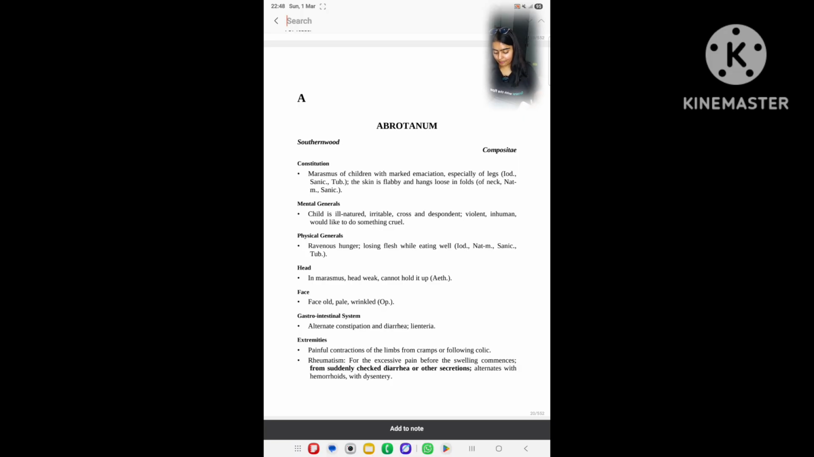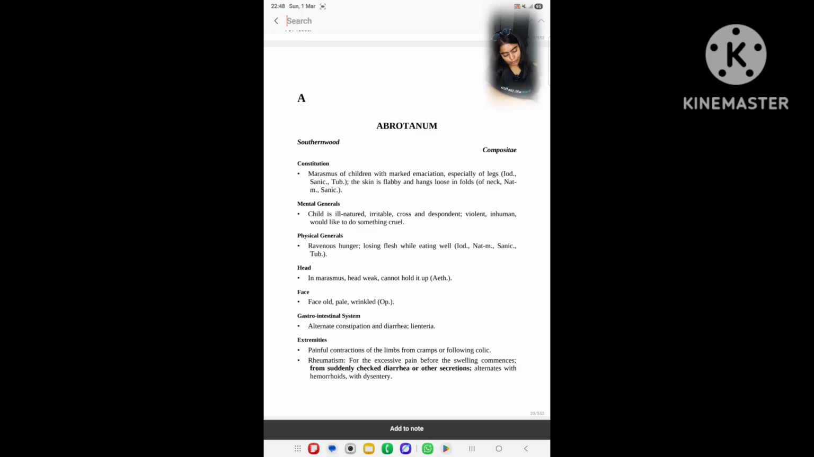Like Abrotanum, marked emaciation especially in lower limbs, and in Iodum especially scrofulous diathesis with great emaciation, profound debility, cachectic condition. And in Sanicula, child looks old, dirty, greasy, and brown. Neck wrinkled, this is so important. Skin about neck wrinkled and hangs in folds. Okay, and the next is Tuberculinum.